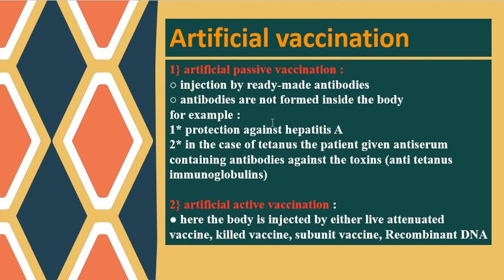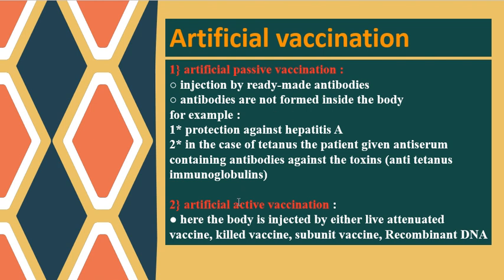For example, protection against hepatitis A, or in the case of tetanus, the patient is given antiserum containing antibodies against the toxins. This is anti-tetanus immunoglobulins. This is in a passive way.